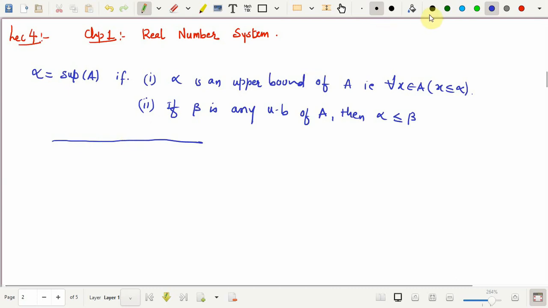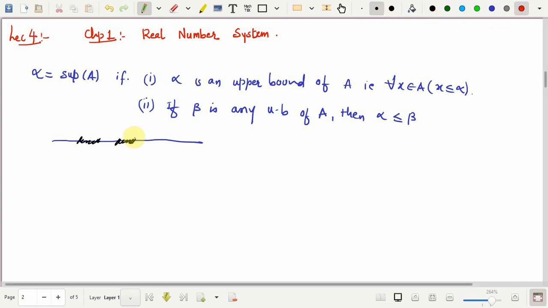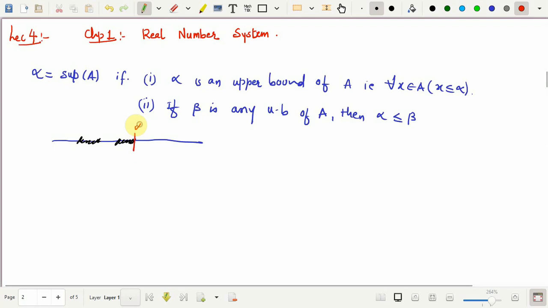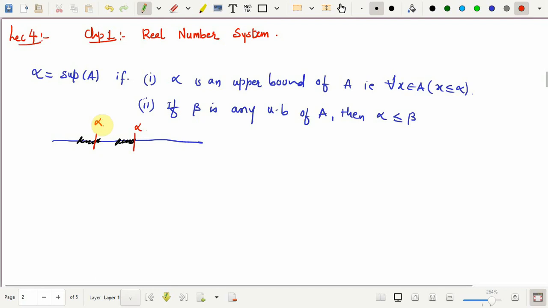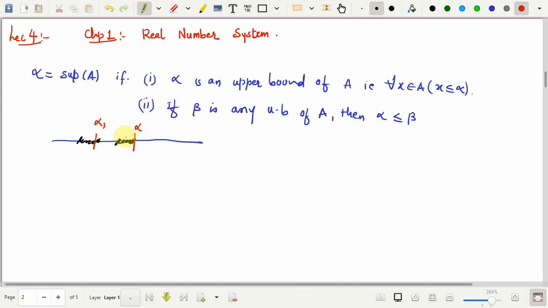Suppose I have a set, say A, shaded part, and so you will have your supremum lying over here, alpha. Since alpha is the least upper bound, the question is, if you have a number alpha 1 which is less than alpha, can it be an upper bound?